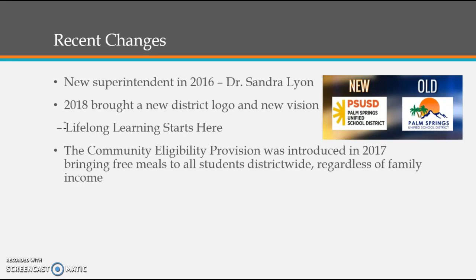And one of the biggest changes and a huge plus that was just brought in last year, it's something called the Community Eligibility Provision. And what it does is it's provided by different organizations, and it brings free meals to all students across the district, regardless of their family income or background.